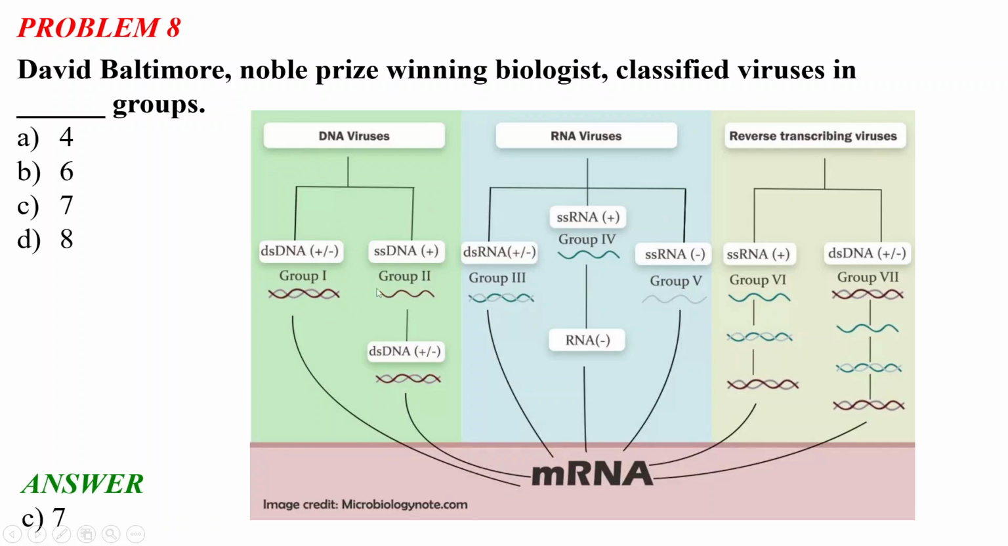If you can remember these groups, it will be very helpful because it is a very important part. So please remember that there are 7 groups, and which group has which kind of genetic material. Like group 1 has double-stranded DNA, group 2 has single-stranded DNA, and group 3 has double-stranded RNA. Remember each and every group, and also these 3 classifications. Okay.